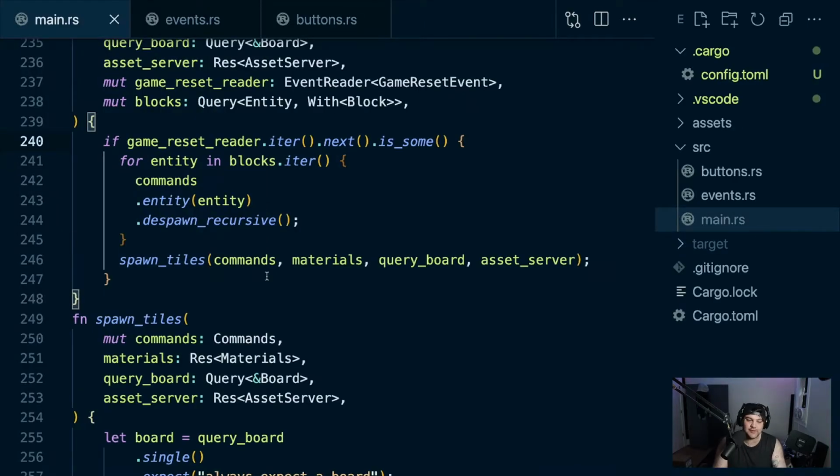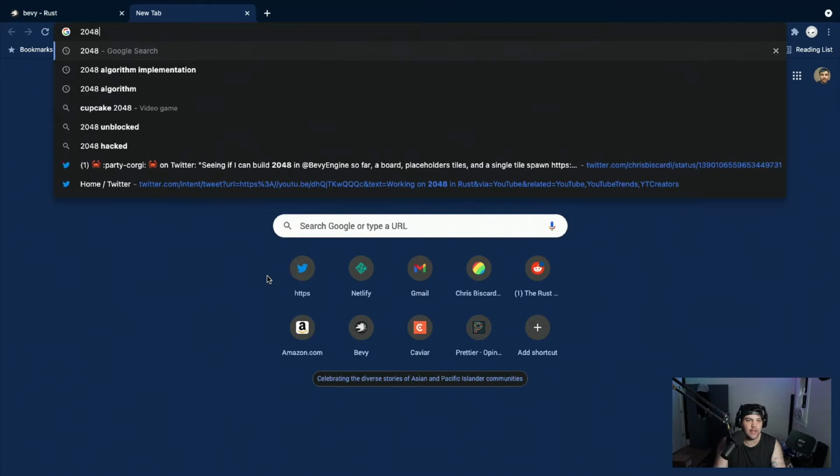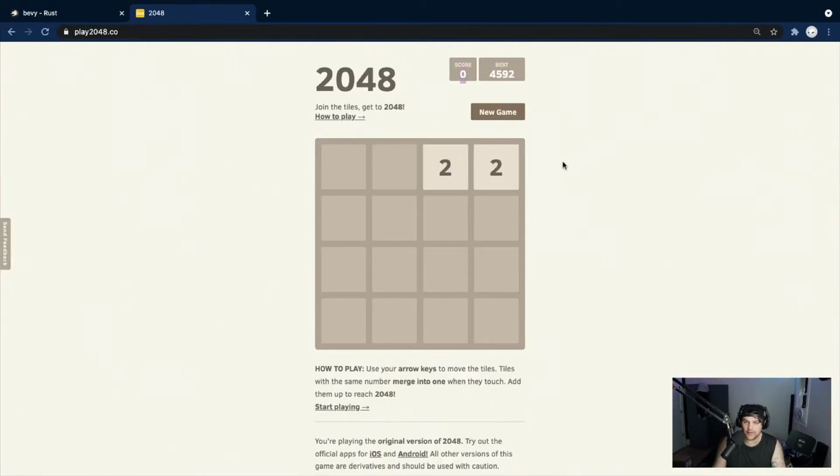And then I want to do score. I think score is going to be another event-based thing. So if we go to 2048, there's this score up here. And I think the score is just, if two blocks are going to be merged, you get the points for both of them. So there was a 2 and a 2, and we just got 4 points for that.